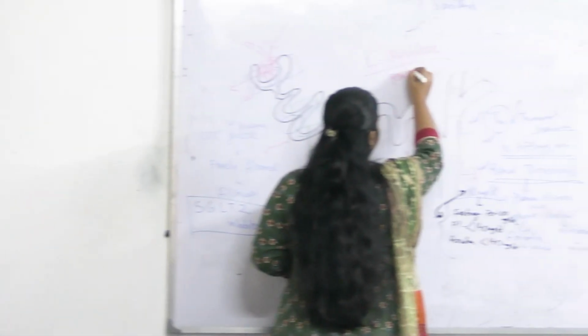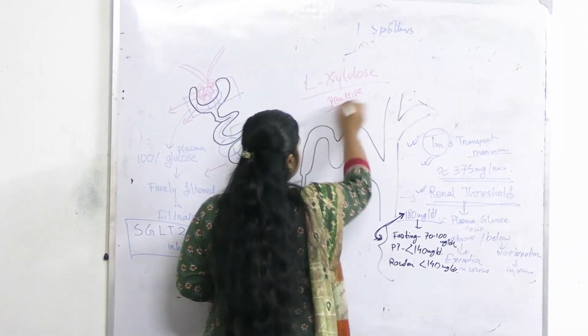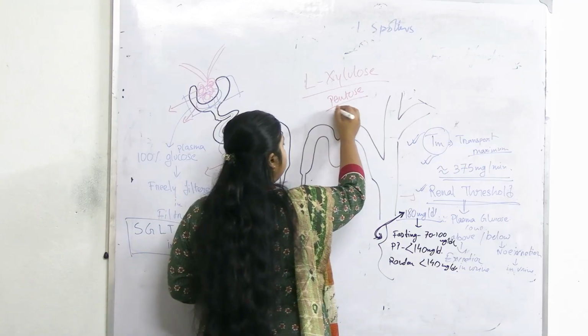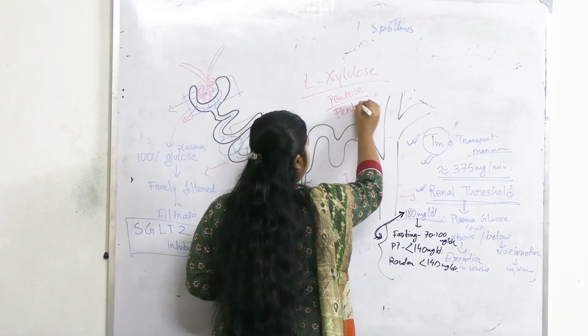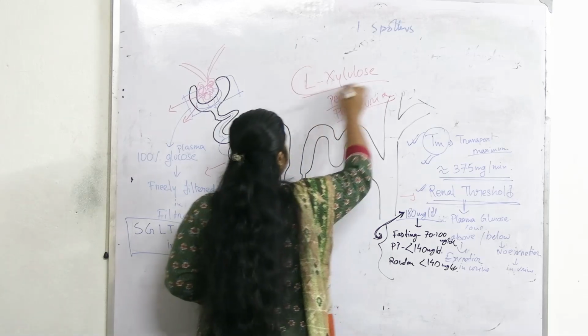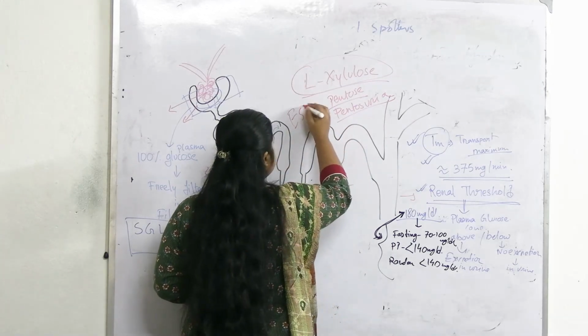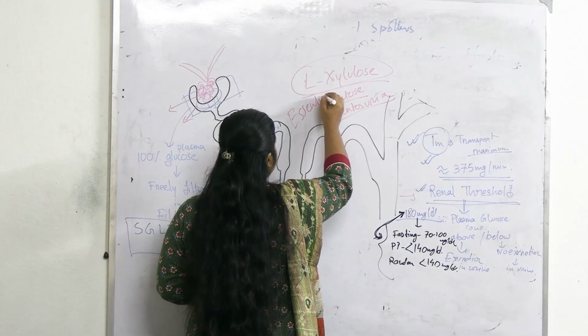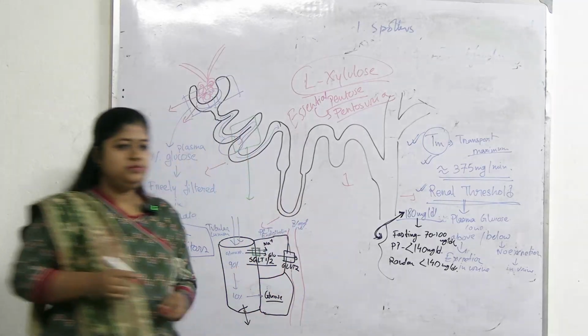So, L-xylulose is a pentose sugar, right? So, it will lead to pentosuria, and if this is found, the condition is known as essential pentosuria.